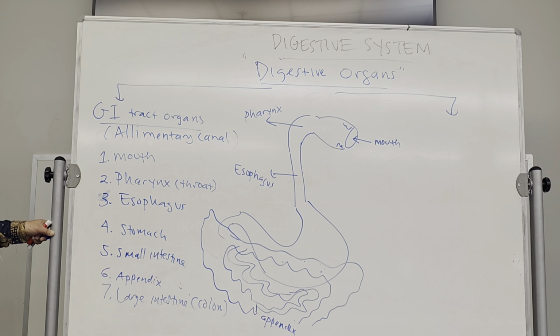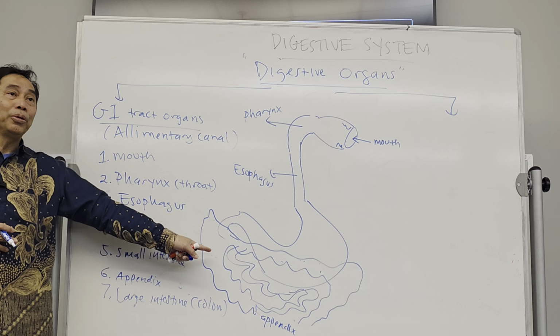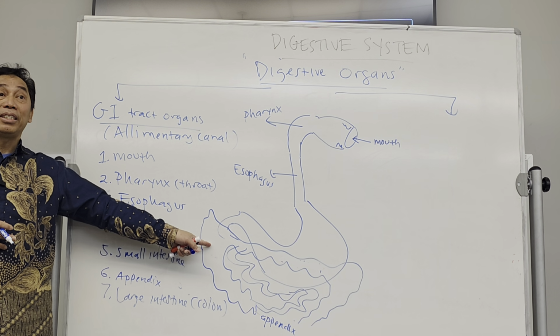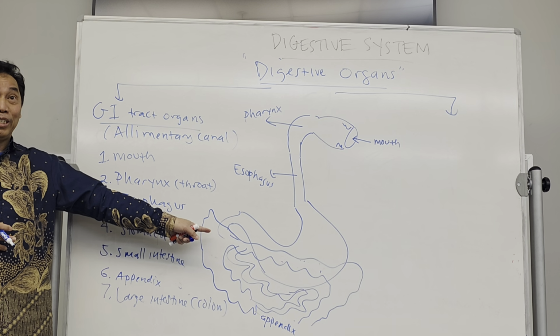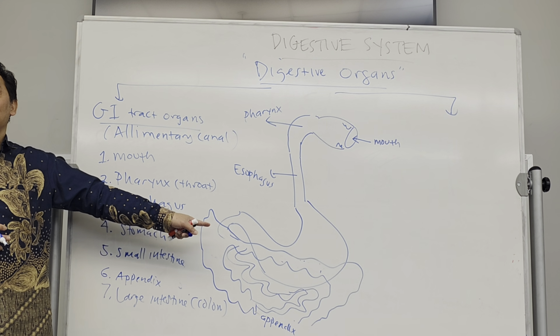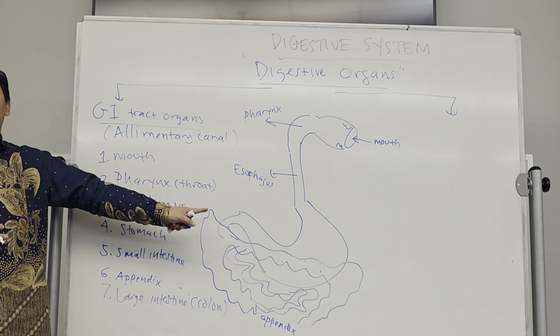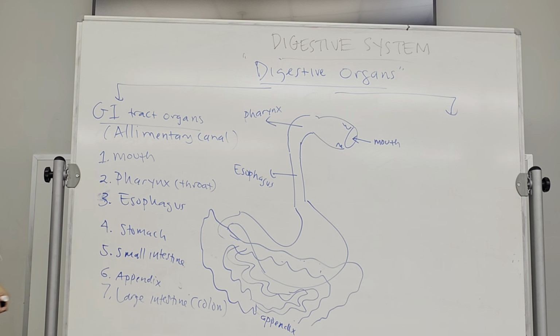So the food that is not digested by the small intestine will go to the large intestine. And this is what we call the feces, right? The poop. So the poop starts to build up in the large intestine. Okay, it's not for digestion, but mostly for the waste product, the undigested part of the food.